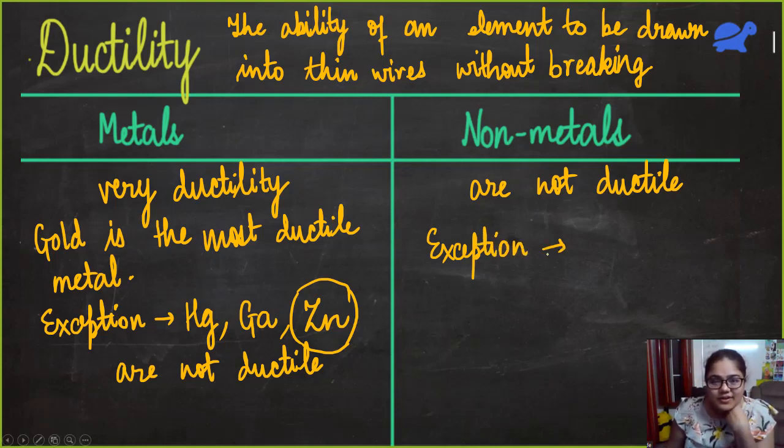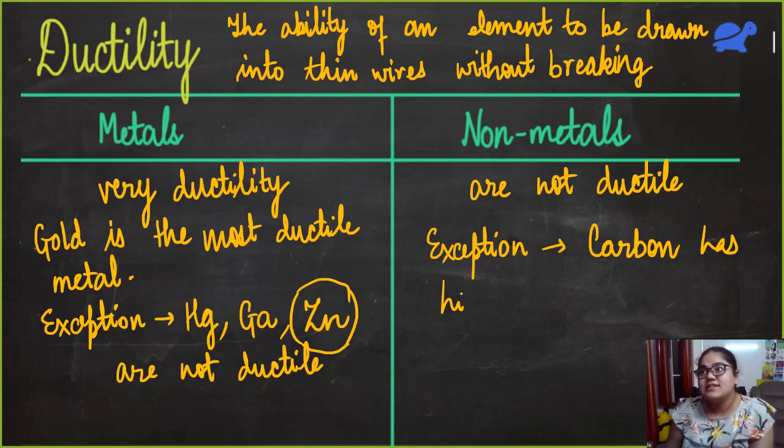Have you heard about carbon nanotubes? A lot of research is going on these days about carbon nanotubes. No, Somil, copper again is a metal. Gold, silver, copper, all of these are metals. You remember they were there in the reactivity series. So here one exception is carbon.